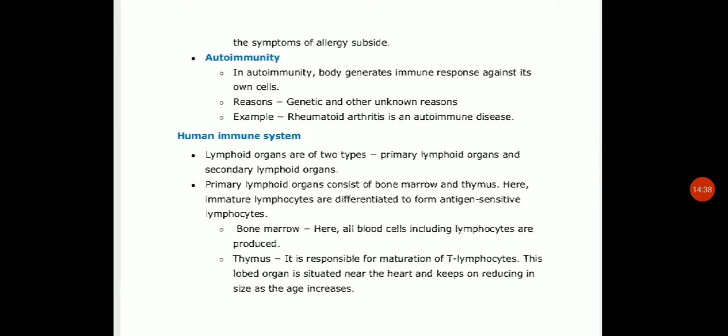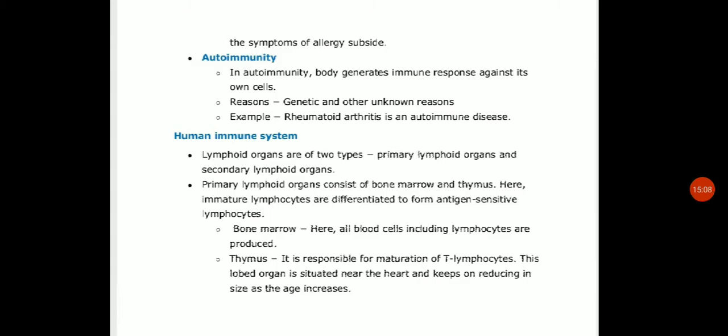The disorder depends on the self antigen involved. For instance, if it is RBC, then the body destroys its own RBC. Suppose the body system fails to identify RBC, then what will happen? It will not understand the RBC as self, but as non-self, and then it starts to destroy its own RBC, causing chronic anemia.